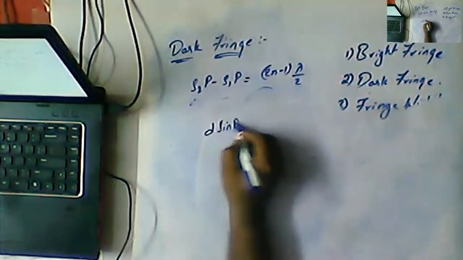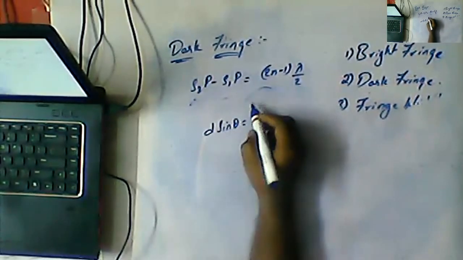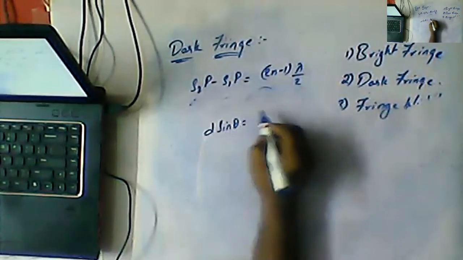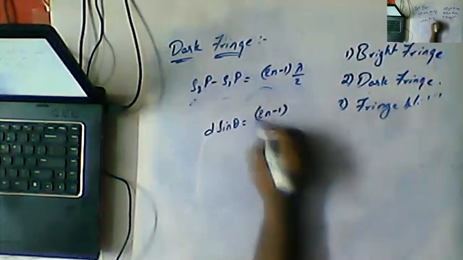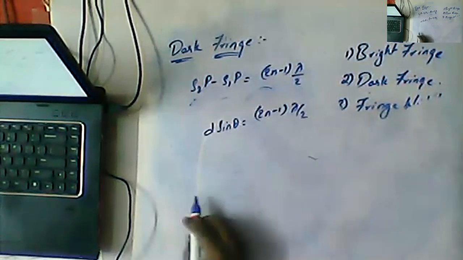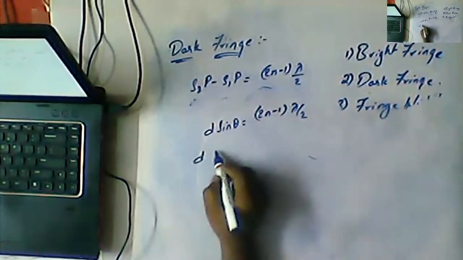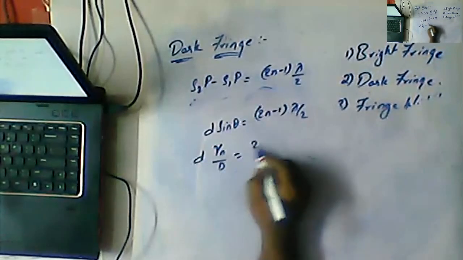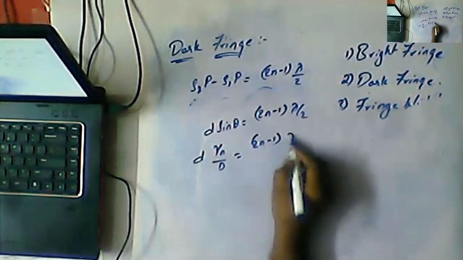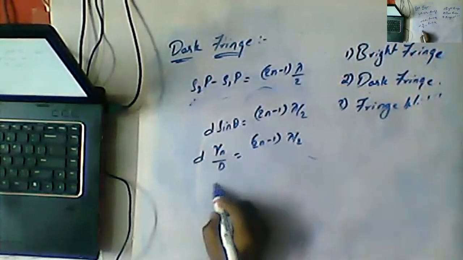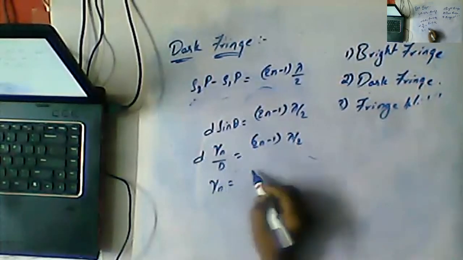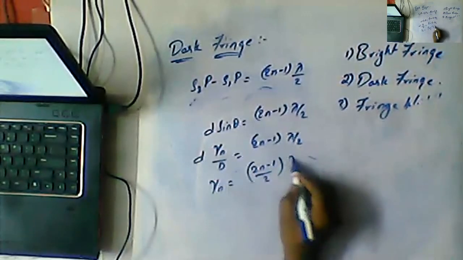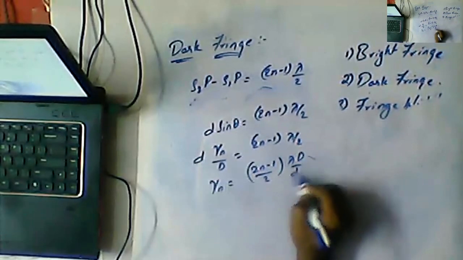Now we already know that d sin theta is equal to (2n minus 1) lambda by 2. But we already know that d yn by capital D is equal to (2n minus 1) lambda by 2, or we can write it as yn is equal to (2n minus 1) by 2 times lambda D by d.